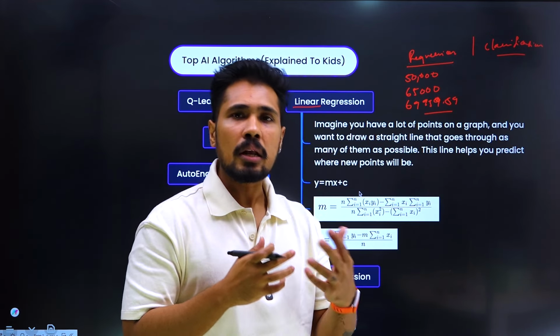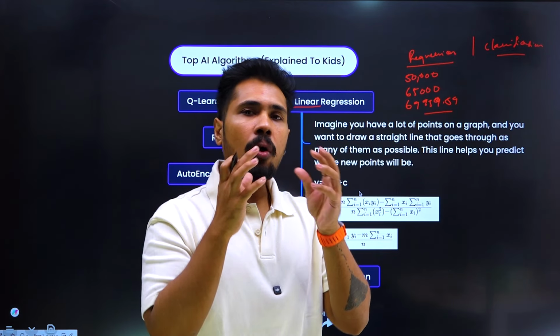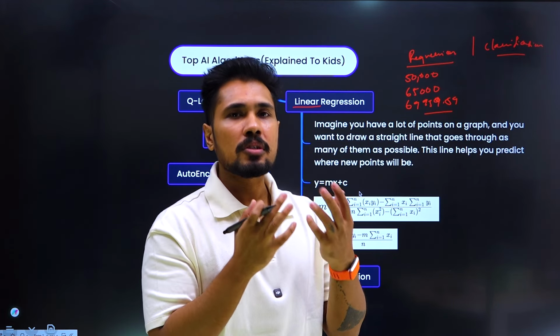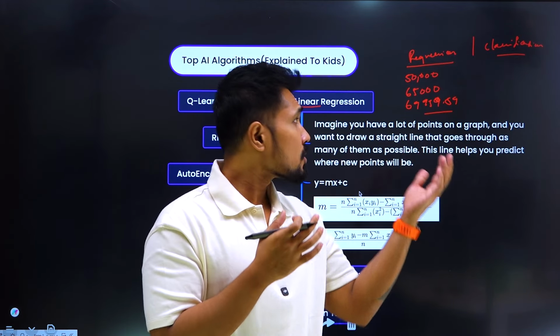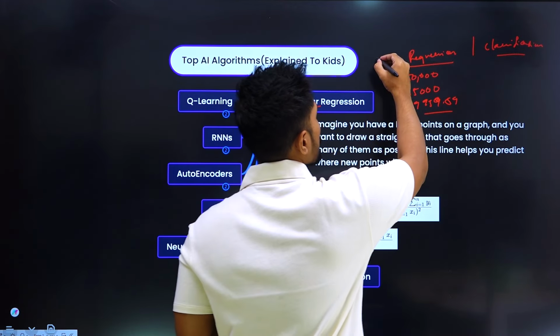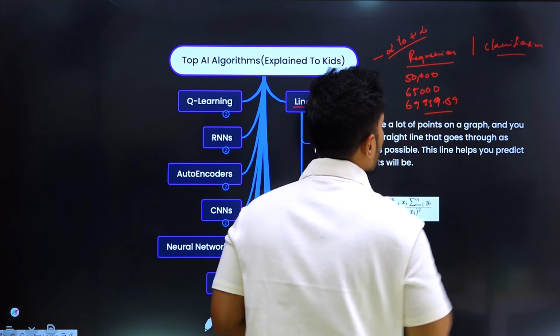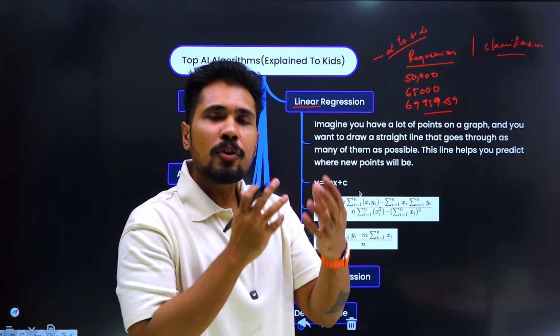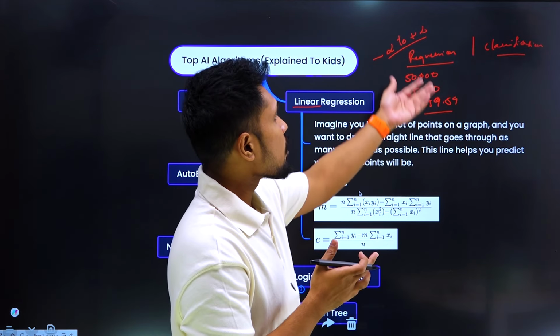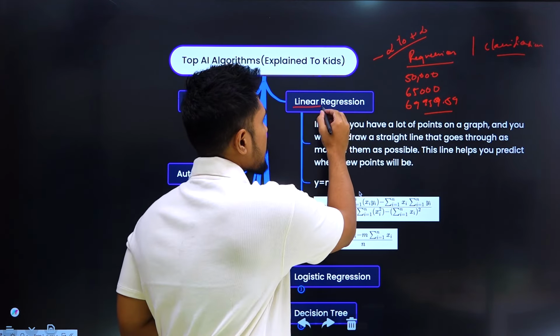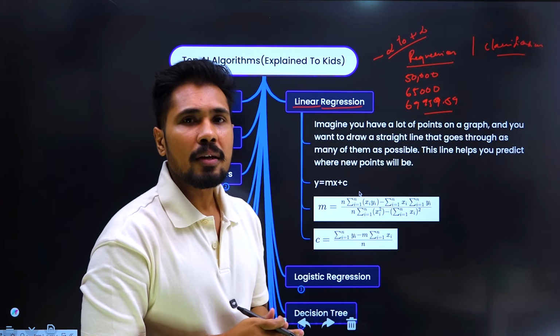What is your salary? What is going to be your EMI? All these numbers are continuous data, numerical values which range from minus infinity to plus infinity. So we call them what? Regression models. If you are trying to make a statement about this kind of numbers, we call them regression models. And what is linear regression?